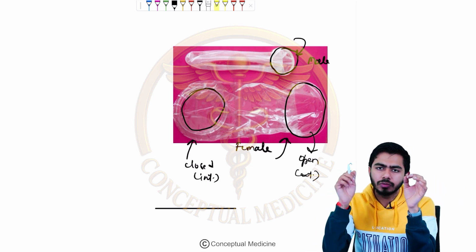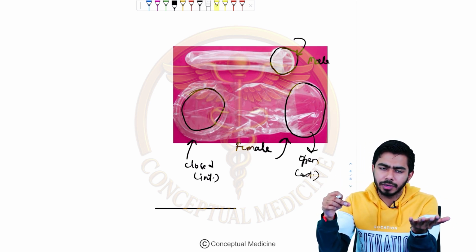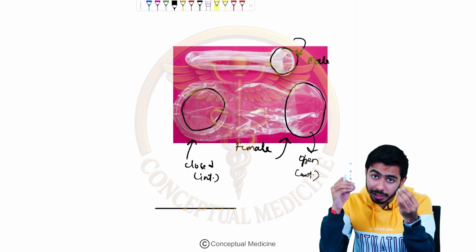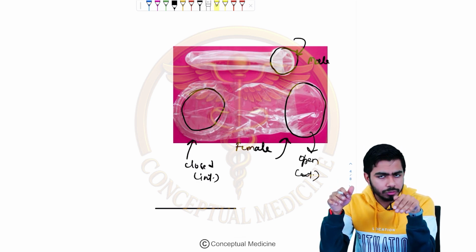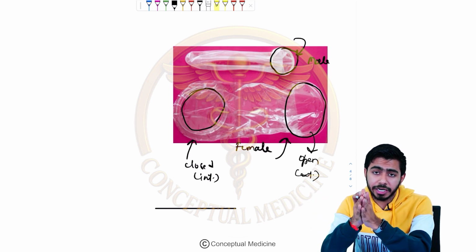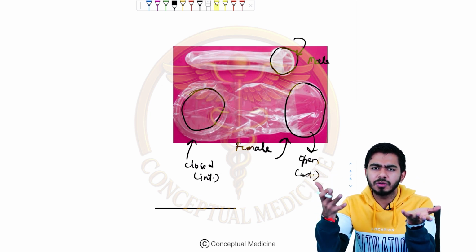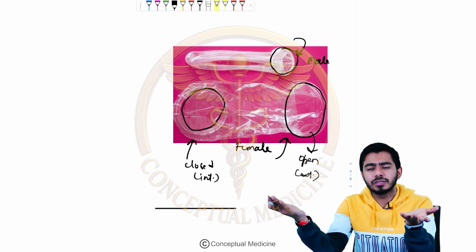So basically the idea over here is that we want to restrict the entry of sperms into the cervix. That is the main idea, because once the sperms enter the cervix, they might enter into the uterus, and then there might be a pregnancy. So that is the basic thing of contraception. Basically, we want to prevent the pregnancy. How can we prevent it?